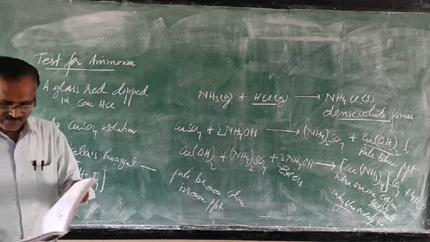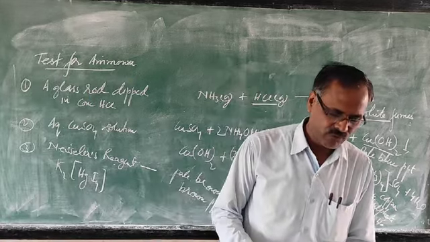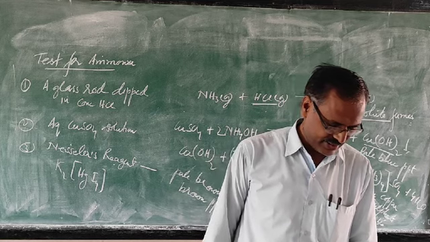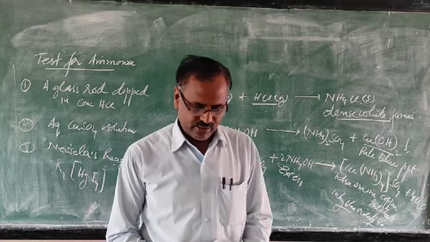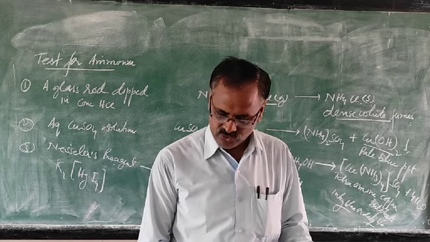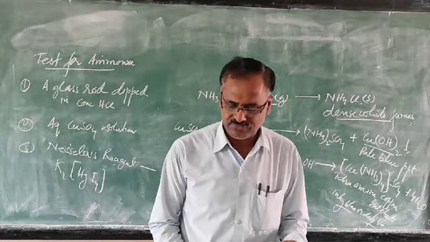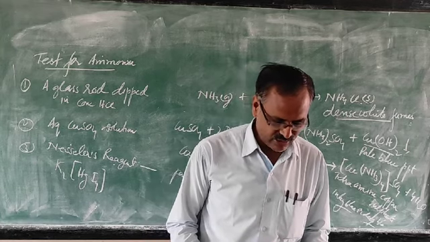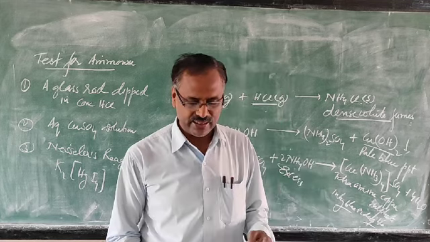If you go to your book, page number 175, tests are given: odor, physiological nature, action and indicator. If it is asked in the examination, we are not giving the marks on these. We are giving the marks on the following: a glass rod dipped in concentrated HCl brought near the ammonia gas, passing of ammonia gas in copper sulfate, and Nessler's reagent. So these three you can study, and marks will be given if they ask the test for ammonia. Next, usage of ammonia is given, that is out of syllabus, so you can cut it, because the syllabus was reduced by 10% and they have removed this one.